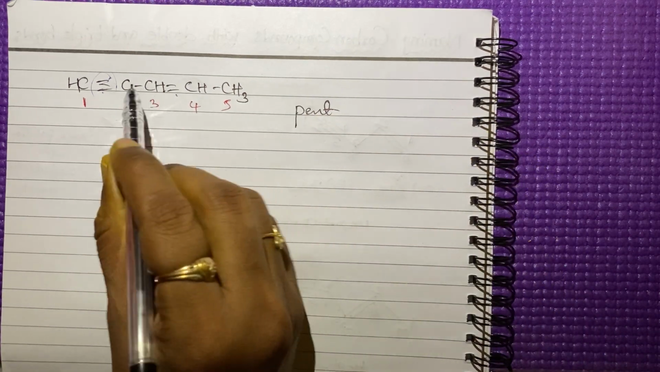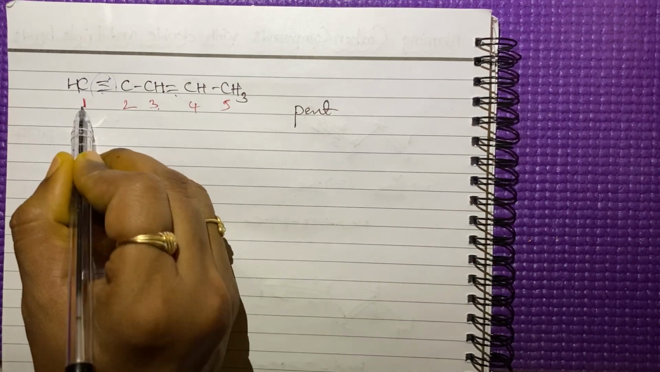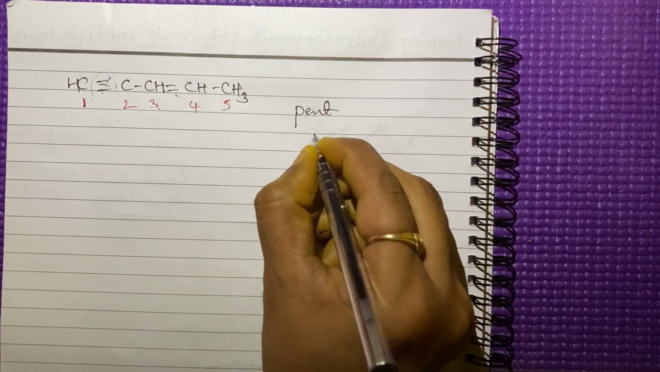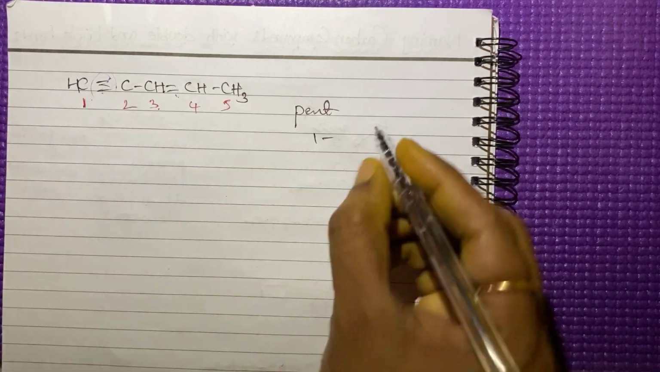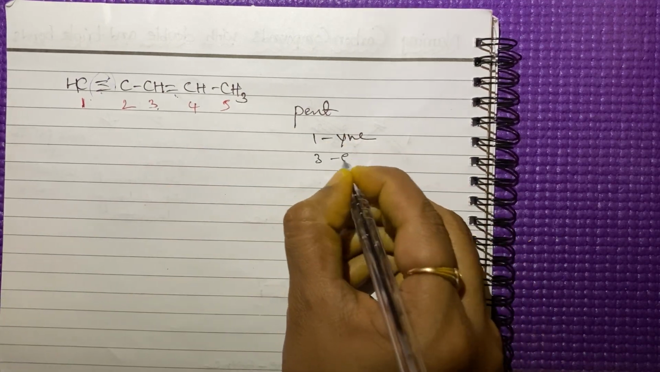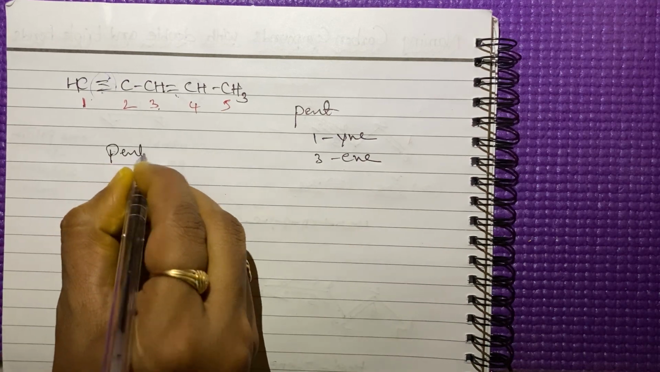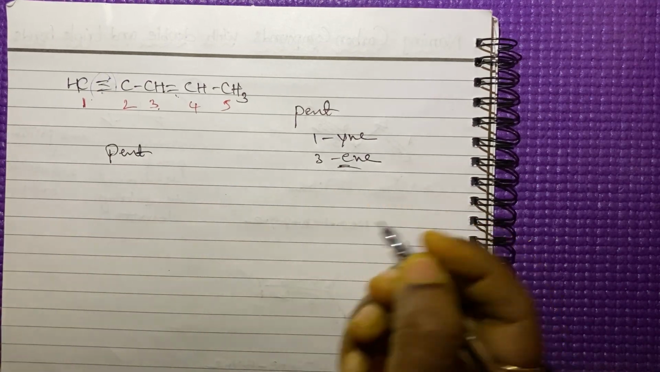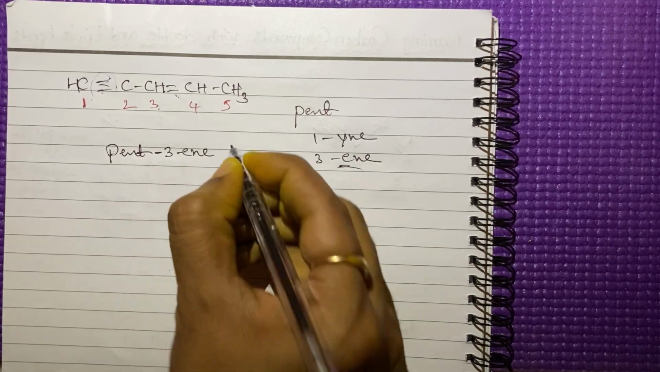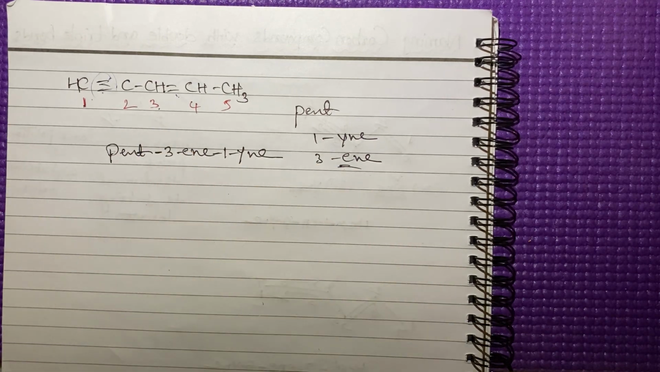In the third position and the first position, a double bond and a triple bond are there. For a triple bond we have to use "ine". For a double bond we have to use "ene". Now you tell the name: pent. According to the alphabetical order, "e" should come first: 3-ene, 1-ine. This is the name of this compound.